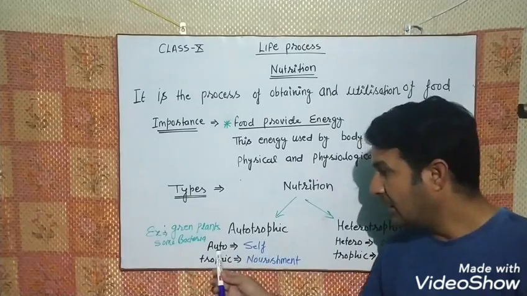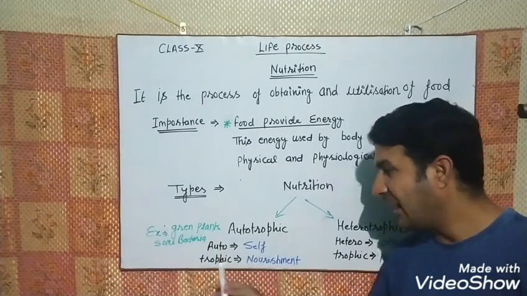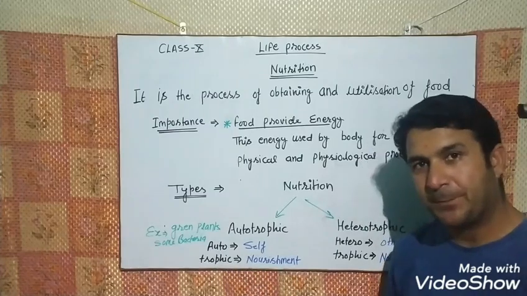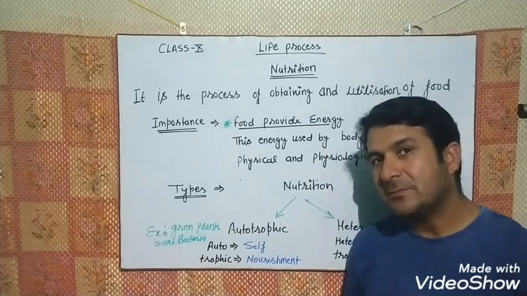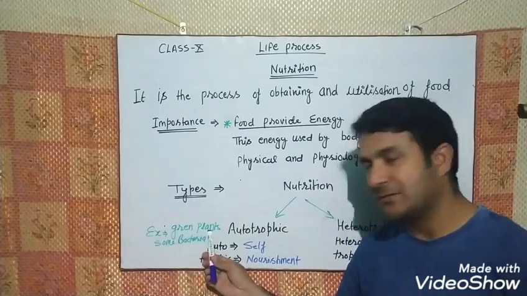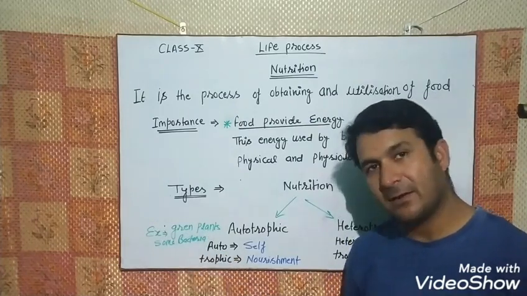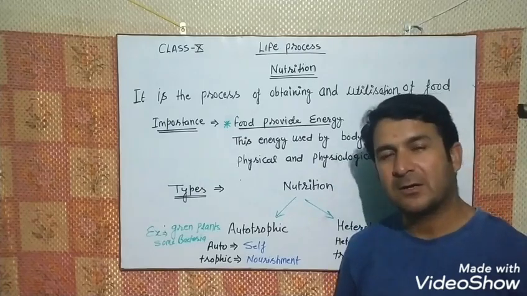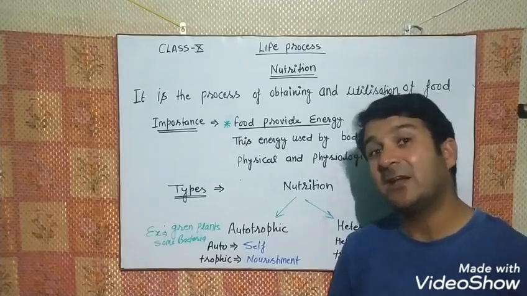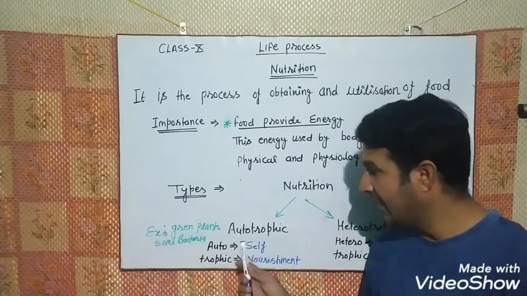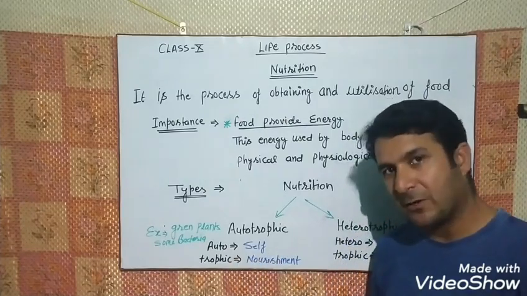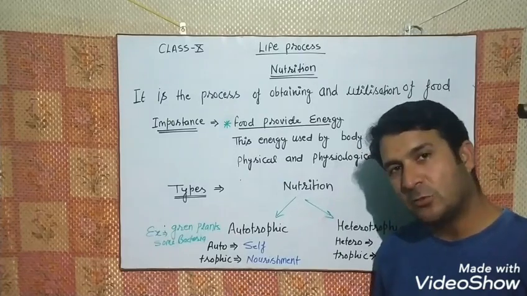So here auto means self and trophic means nourishment. So who are these organisms? These are the green plants and some bacteria. They have the power to synthesize their own food. They are not depending on others for food. So that's why they are called autotrophic. You got the meaning of these two words? Okay.